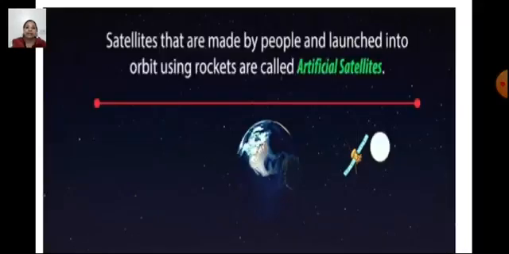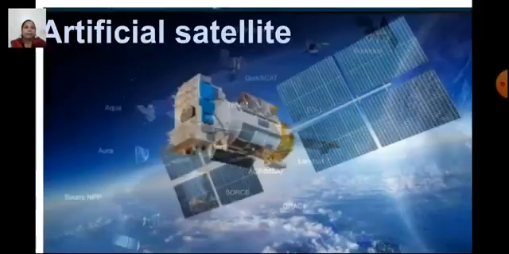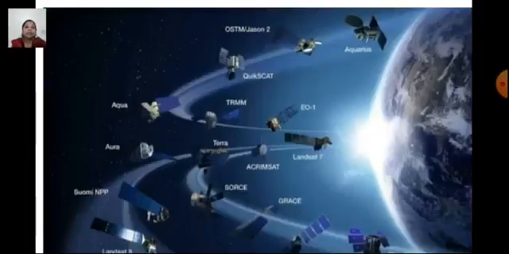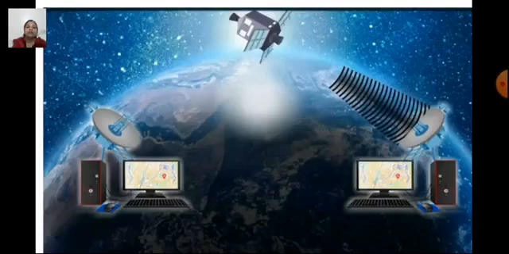Now, satellites that are made by people and launched into the orbit using a rocket are called artificial satellites. Sputnik 1 was the first artificial satellite, which was launched by Russia on 4th October 1957. See, now there are hundreds of artificial satellites which are orbiting the earth. Can you see the picture of the artificial satellites, children? Now, what is the use of an artificial satellite?